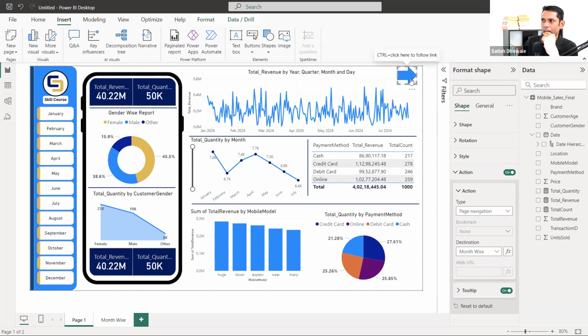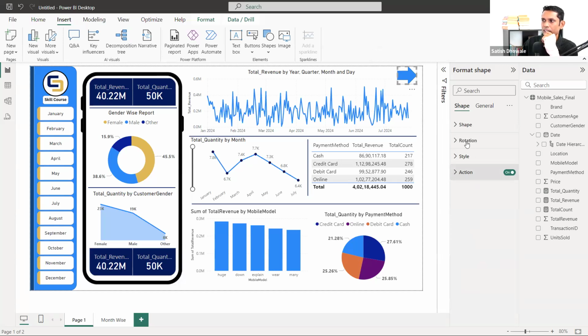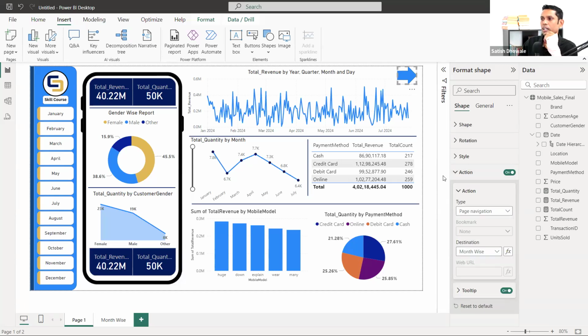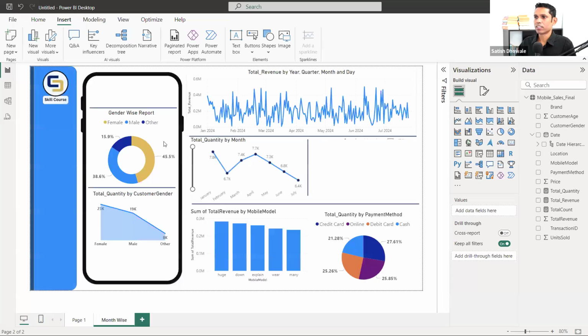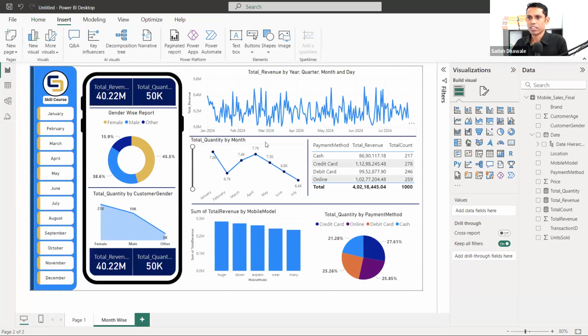Look at it, what I did. I've selected a shape, and inside the format shape option I'll get action, enable action. Click on page navigation and select the month-wise. And now look here. If I press the control button and click on this, I'll go to the next one. This is the next page that I'm opening right now.